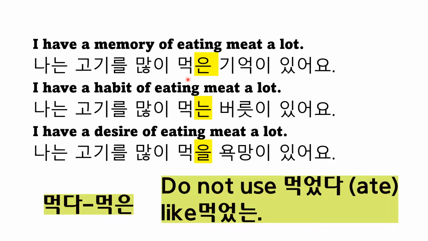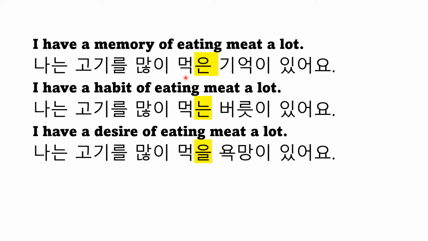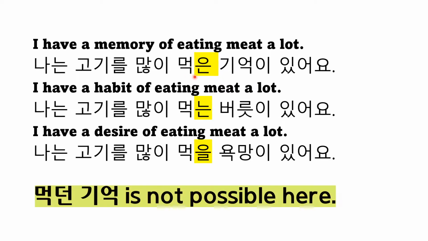먹다 can be put into 먹은 with 다 taken off, and in the place of 다 you put 은 because 먹 has a final consonant. If there's a word that does not have a final consonant, you put ㄴ under it. Here it's not 먹던 기억 because you are not sure how far past this eating is. When you are quite sure how far past the verb is, then you can use 던.